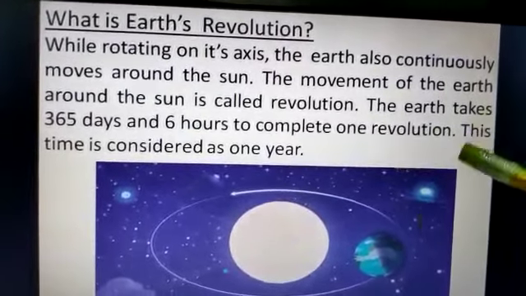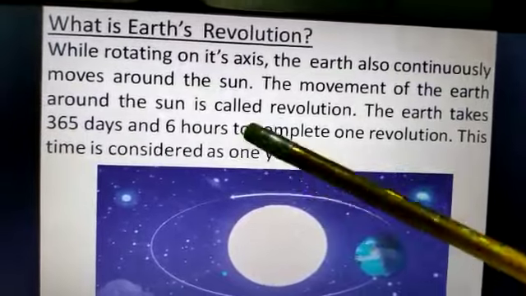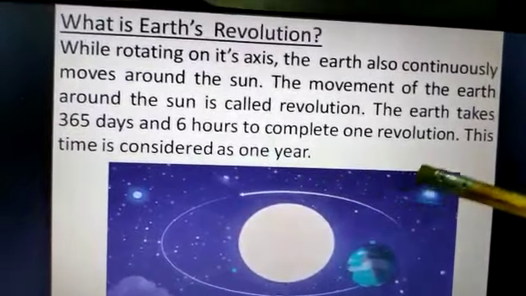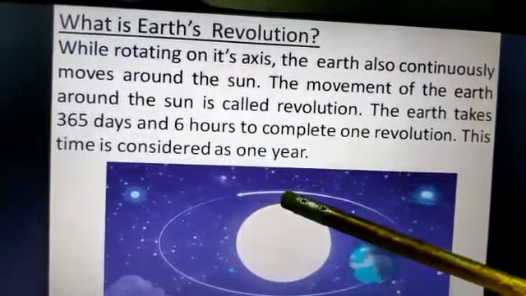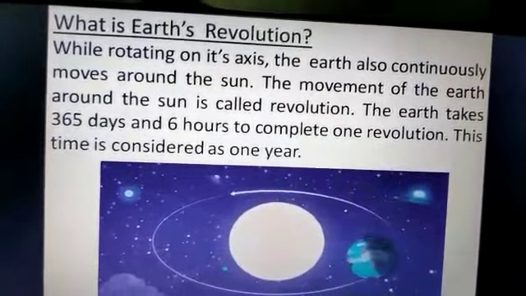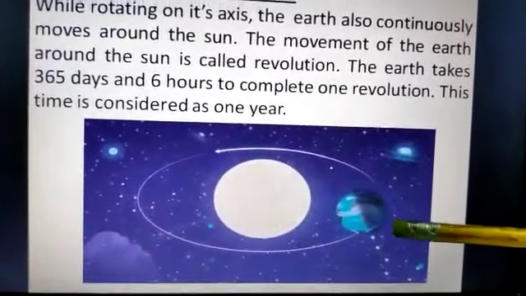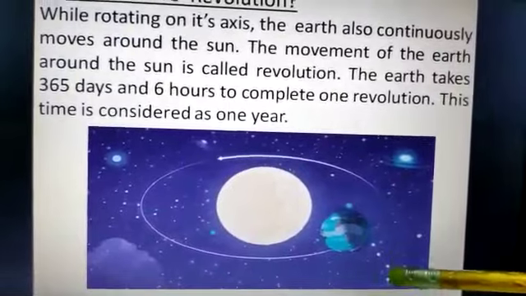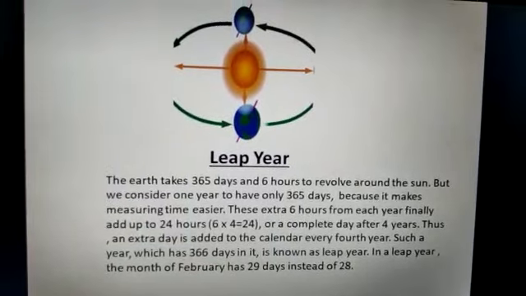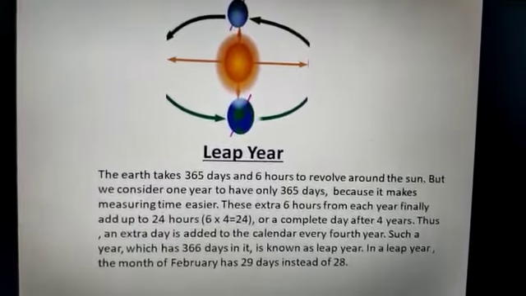The earth takes 365 days and 6 hours to complete one revolution. This time is considered as 1 year. Look at the picture. Now I will explain to you what a leap year is.